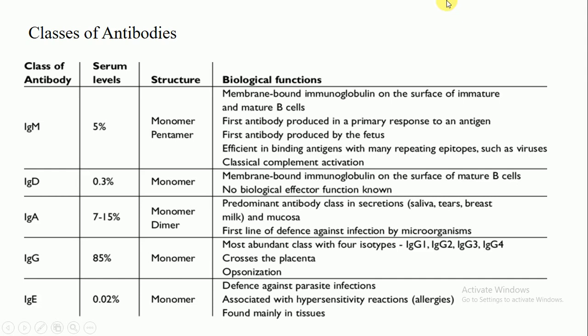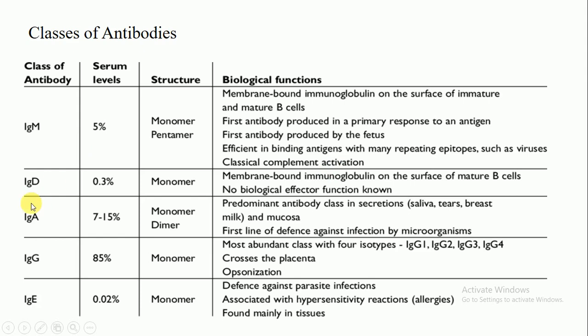These antibodies are produced against these antigens in order to induce immunological reactions. It is the first antibody produced by the fetus, and is efficient in binding antigens with many repeating epitopes, such as viruses, and in complement activation.